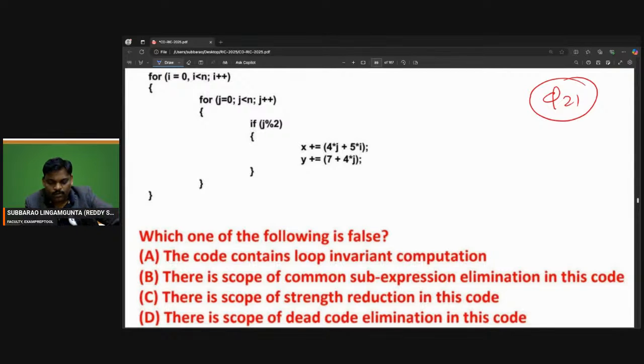Yeah, now see this one. Which one of the following is false is asking. Now observe here.